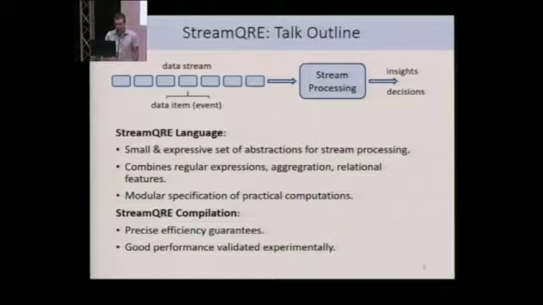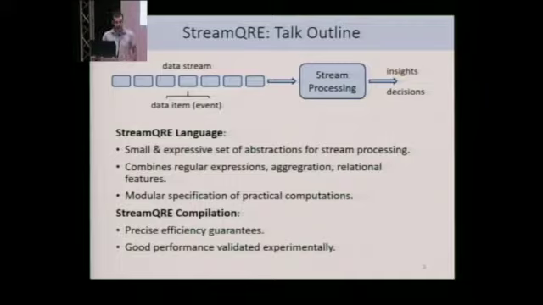For this work, we proposed the StreamQRE language, which consists of a small and expressive set of core abstractions for stream processing. More specifically, it combines regular expressions, numerical aggregations, and features of relational languages in order to facilitate the modular description of practical computations.